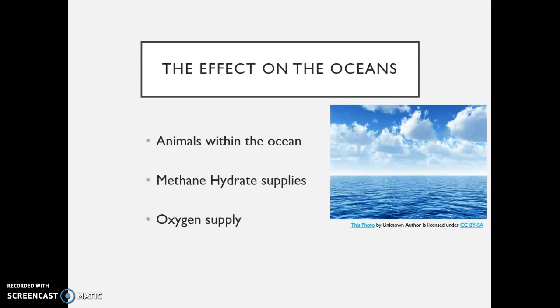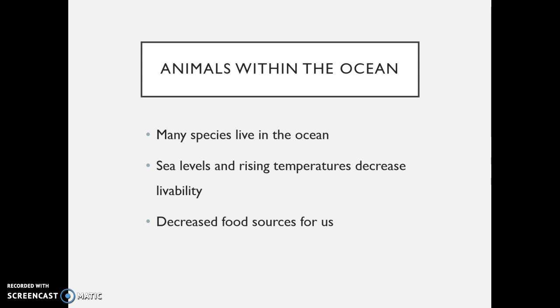Three main factors on the oceans that I found were the effects on animals within the ocean, the methane hydrate supplies, and the oxygen supply produced by the ocean. There are many different species of animals that live within the ocean, some that we haven't even discovered yet. Evolution plays a role in them, changing to their environment, but if we change it too quickly, they will not have time to change with it.